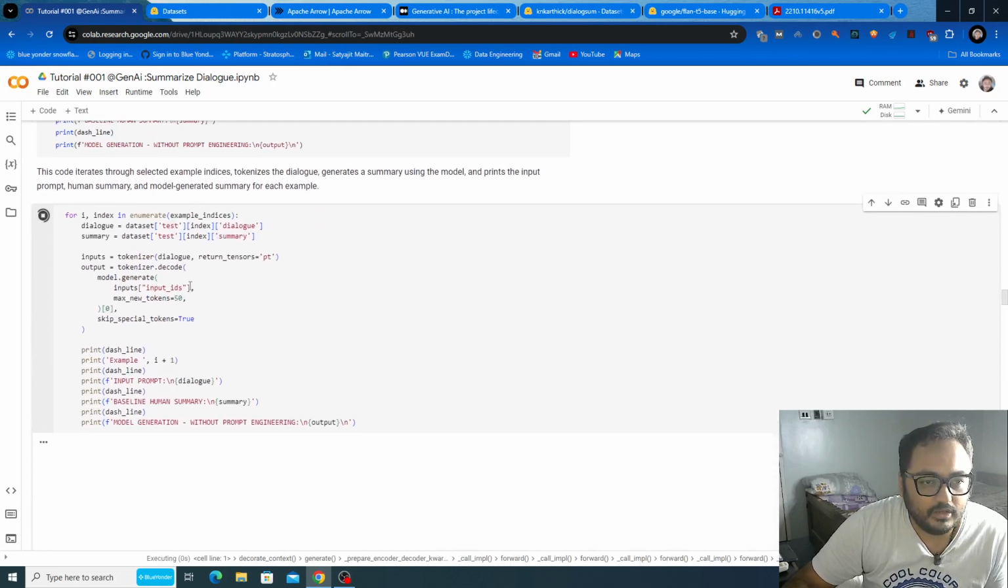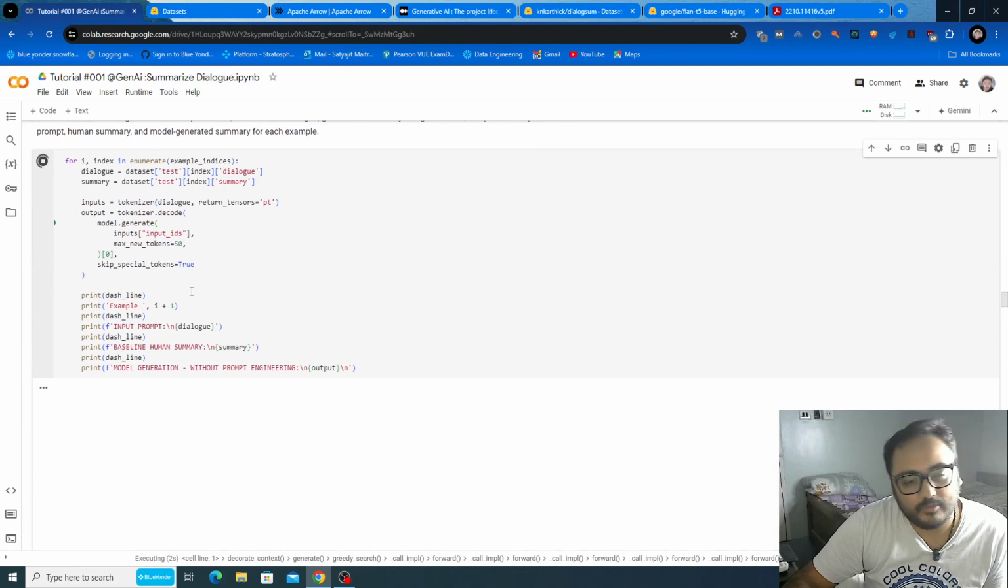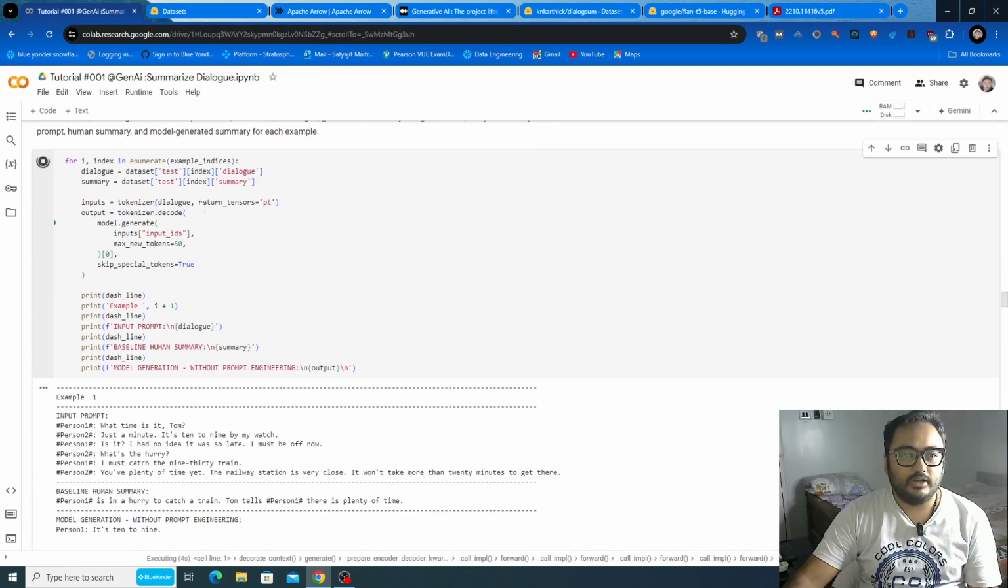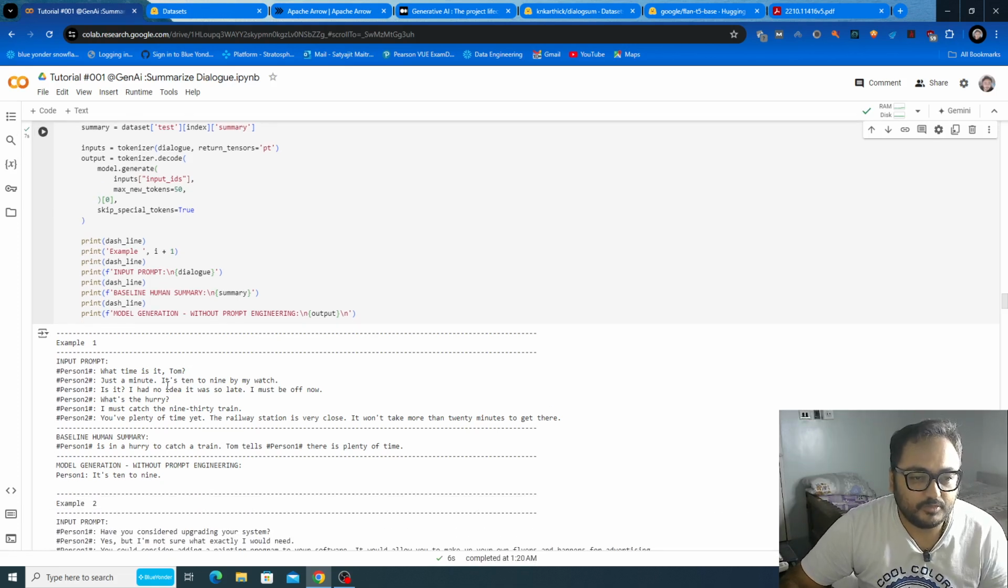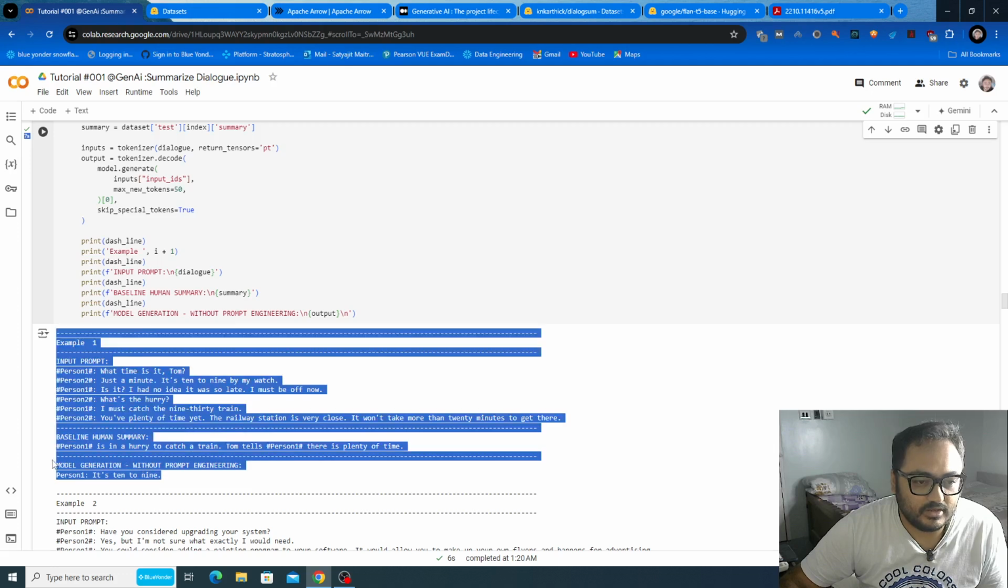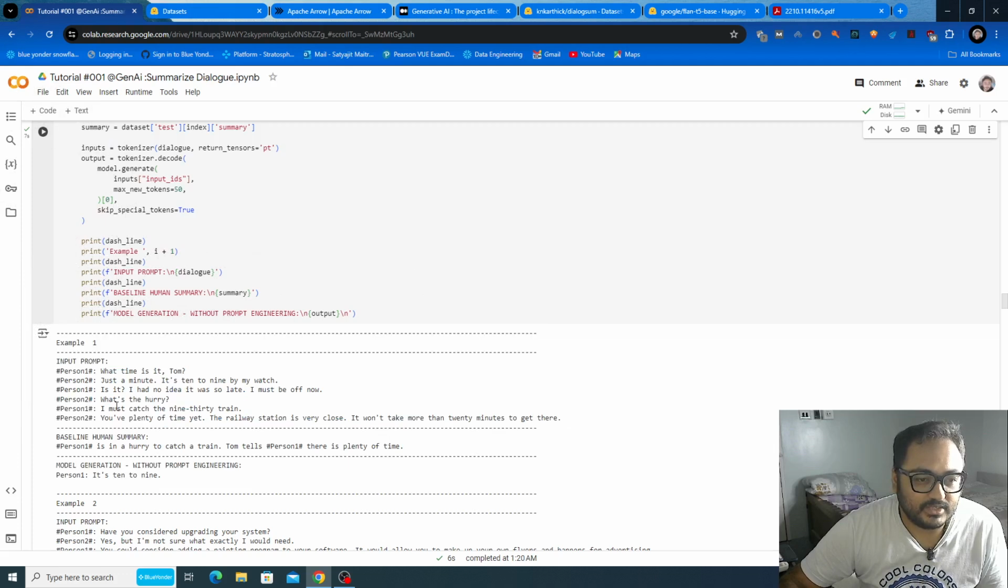If you run it, you can see the two examples we have already seen. We are dealing with the same set of examples. Based on Tom's prompt, our baseline human summary is: person one is in a hurry to catch a train, and Tom tells person one there is plenty of time. And the model is generating, okay, person one, it's 10 to 9. It's basically a bizarre or absurd statement that makes no sense.